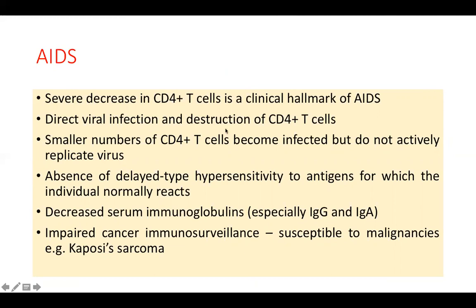But here, this is HIV directly. Similarly, in brain also, HIV directly infects the cells and kills them. So some of the activities are direct cytopathic effect. It is called CPE, or cytopathic effect of the virus. Whereas the others are mostly indirect because of immunodeficiency. So direct destruction of CD4 T cells. Smaller numbers of CD4 T cells may remain infected without actively replicating. So these are your latently infected cells. Absent delayed type hypersensitivity reaction to which the individual was normally reacting. Decreased serum immunoglobulins. So eventually